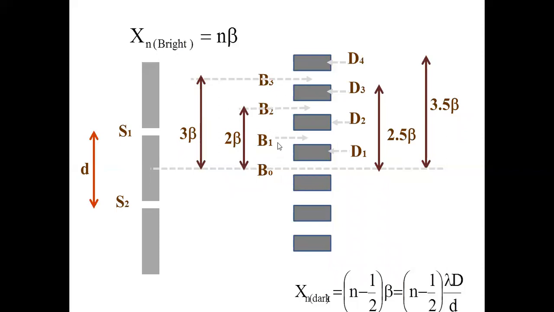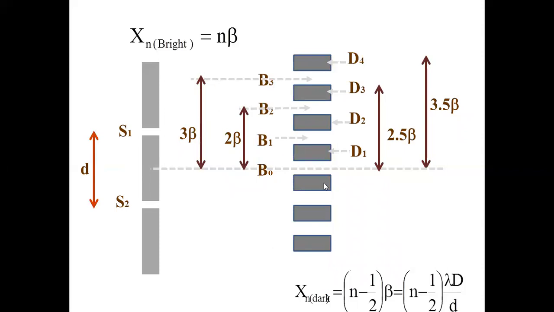What is the distance of the first bright fringe? 1 beta. Agree? Second bright fringe 2 beta. Third bright fringe 3 beta. Nth bright fringe n beta. No problem. If it is asked the nth bright fringe from the central bright fringe, since the central one is the 0th one, for the 7th bright fringe, it is formed at 7 beta. 11th bright fringe is formed at 11 beta. No confusion here. What about dark?